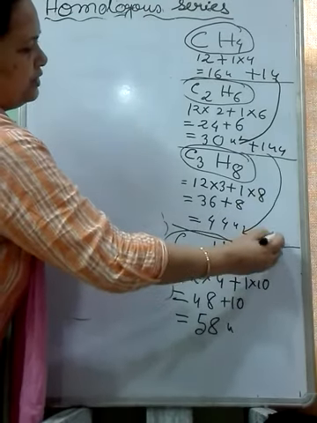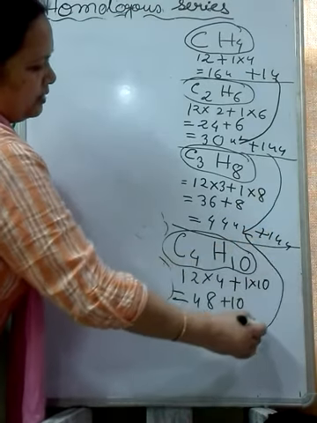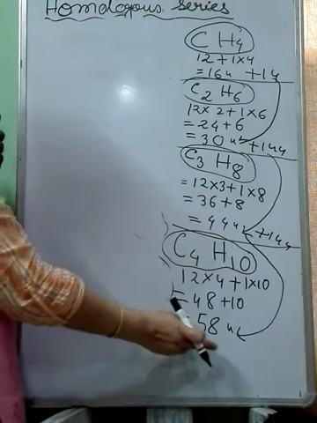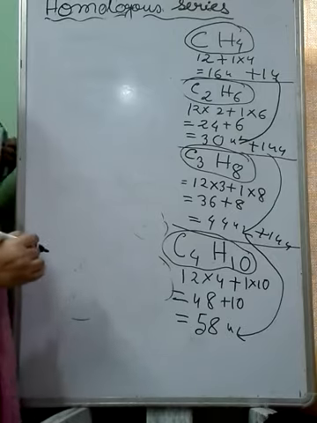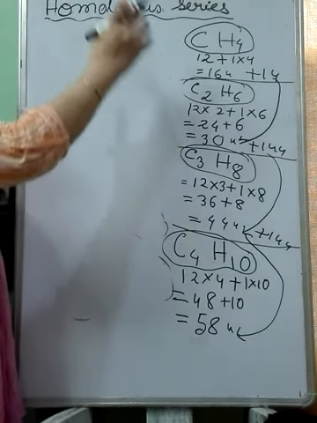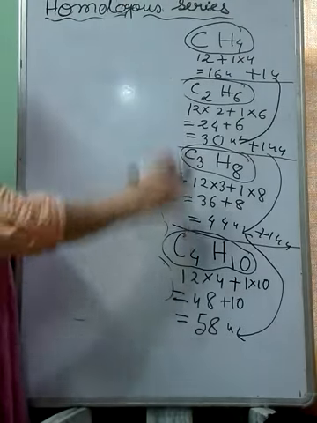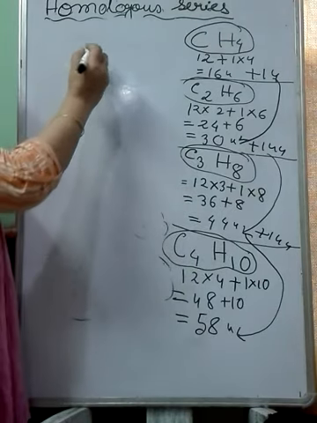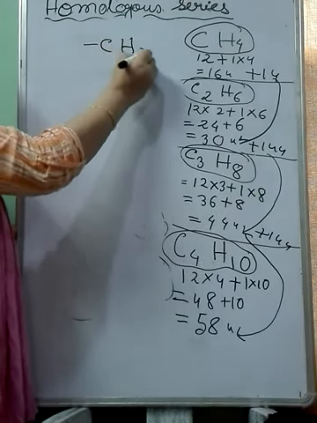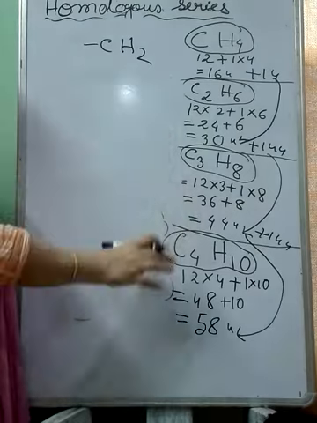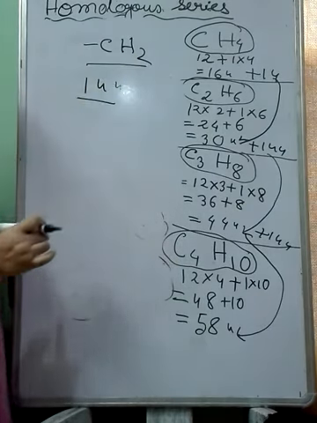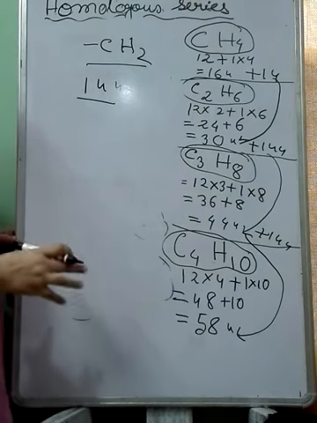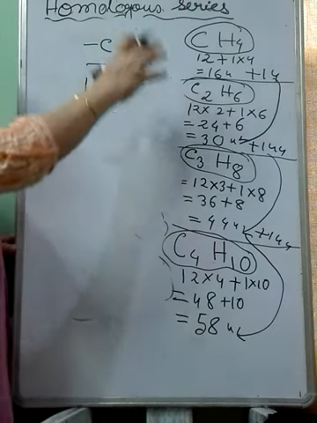Again, if you add 14 U here, you will get the next member, 58 U. So in the alkane family, each member differs by a CH2 unit, and their molecular mass difference is also the same, 14 U.